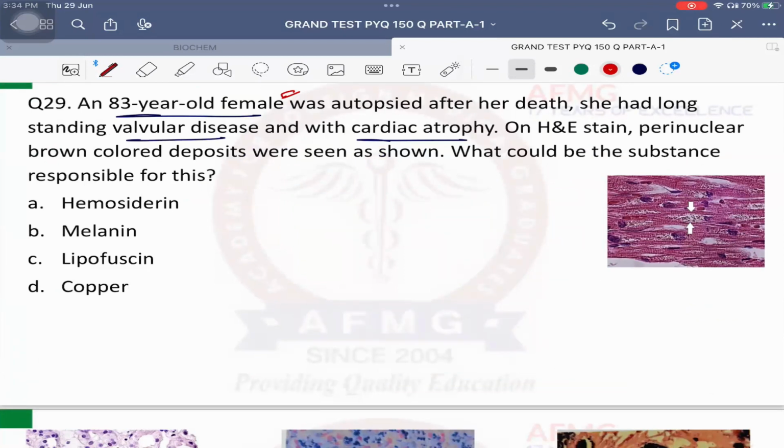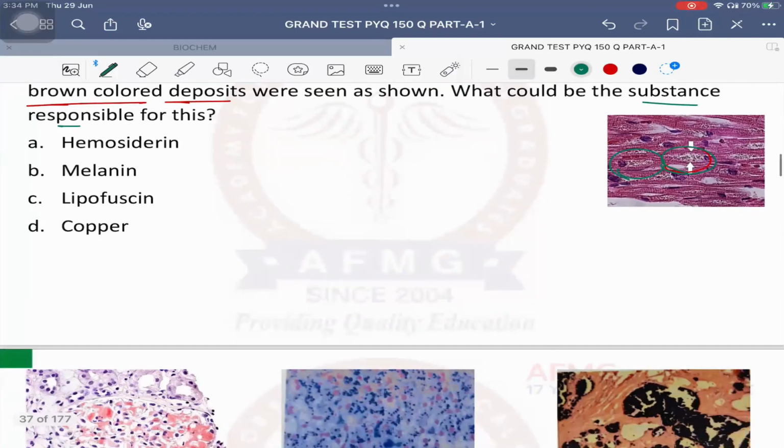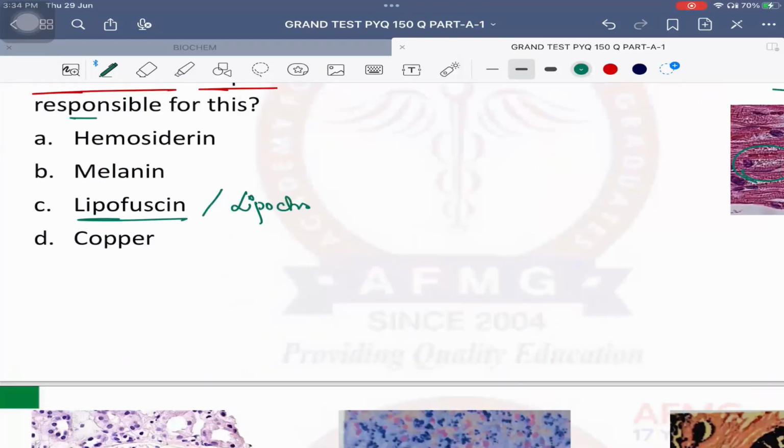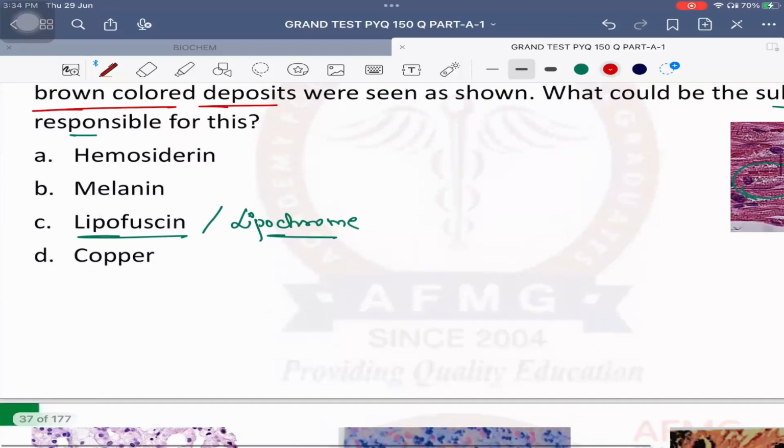So definitely there is a stain, that is hematoxylin and eosin stain, perinuclear. Around the nucleus, brown color deposits are seen. Okay? So usually it is due to which pigment deposition? It is due to lipofuscin. Lipofuscin is also known as lipochrome, also known as which pigment? Anybody? Wear and tear pigment.